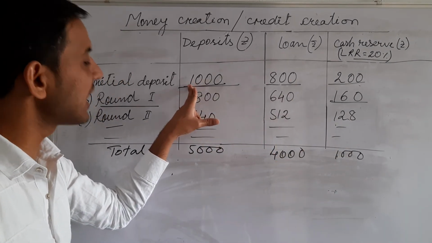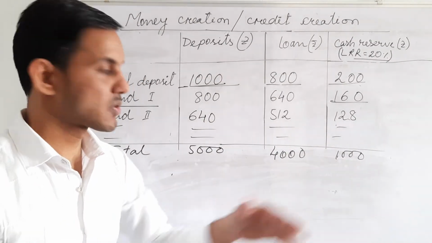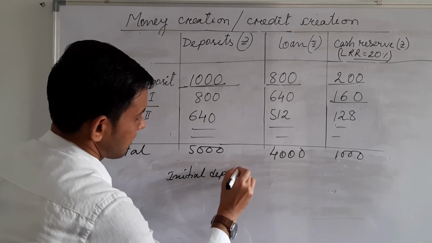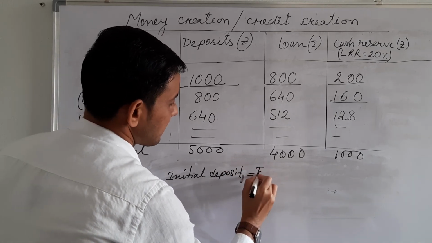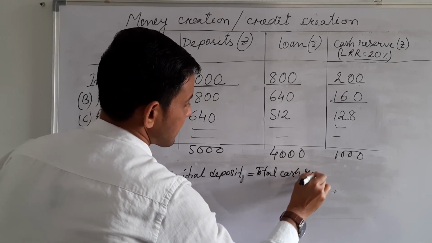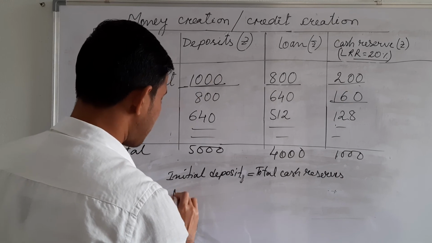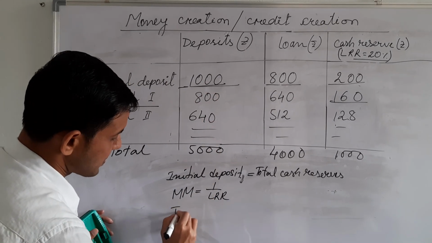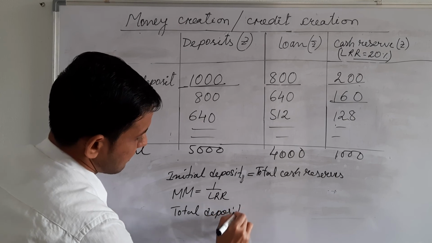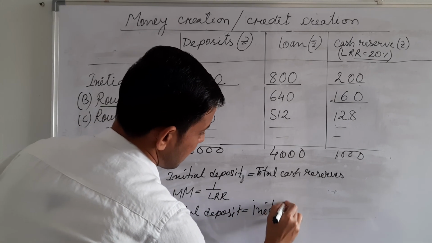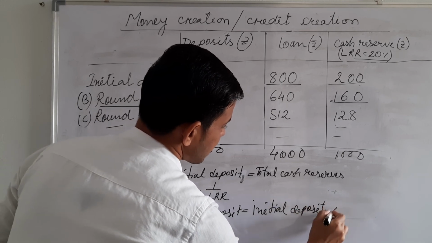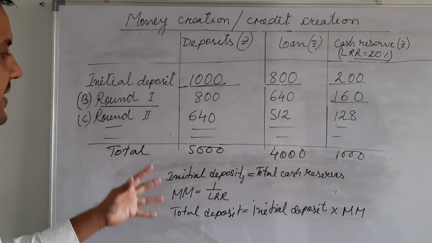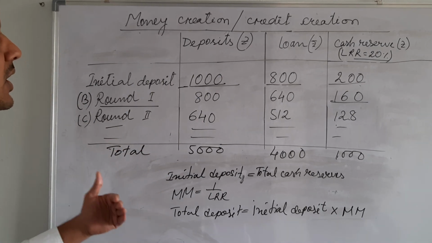When the initial deposit is equal to total cash reserve. Please note down: initial deposit is equal to total cash reserve, money multiplier is equal to 1 by LRR, and total deposit is equal to initial deposit into money multiplier.